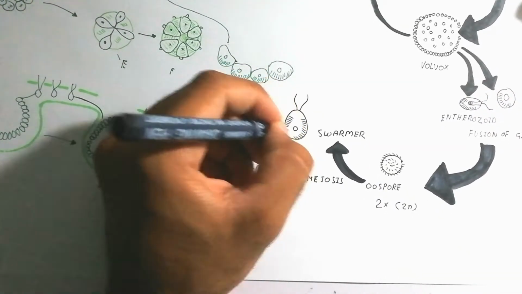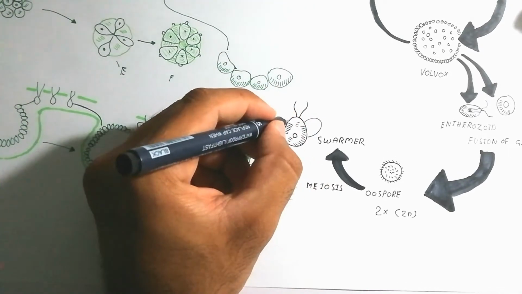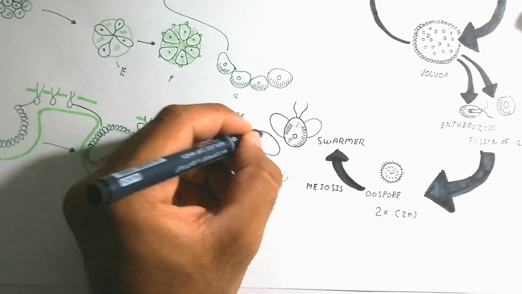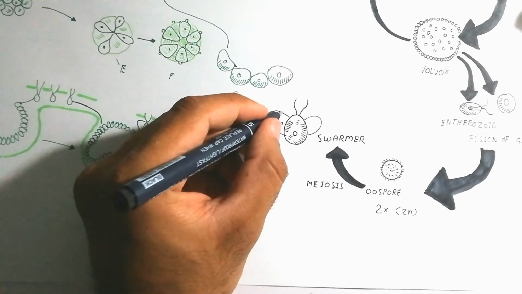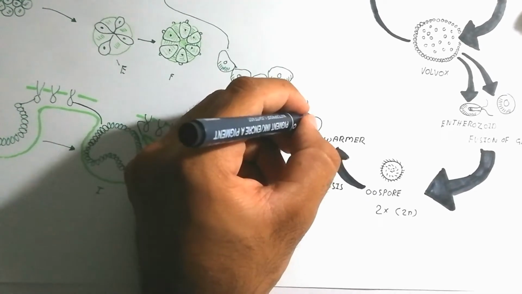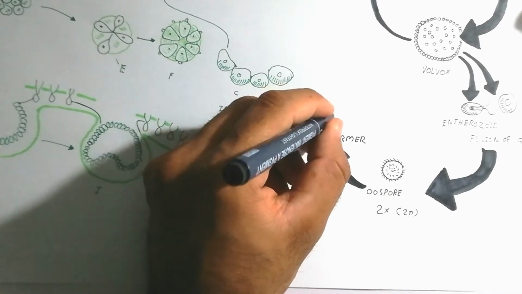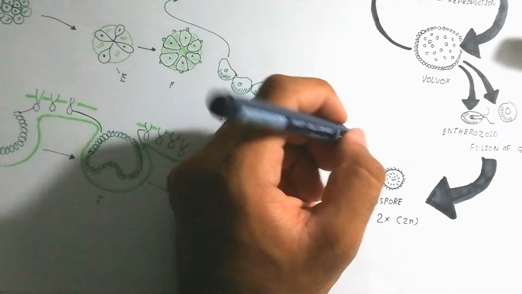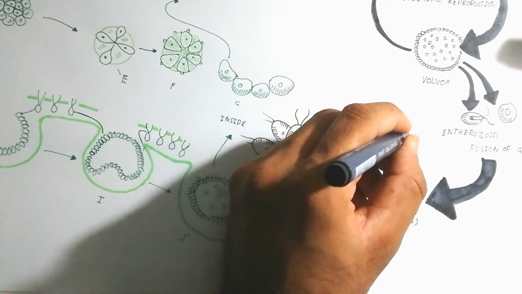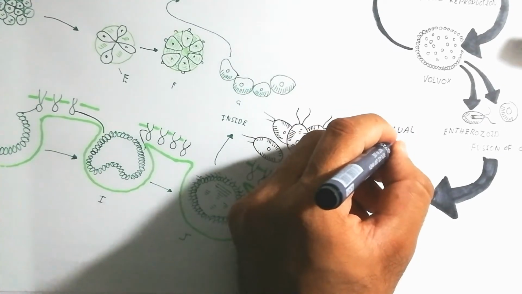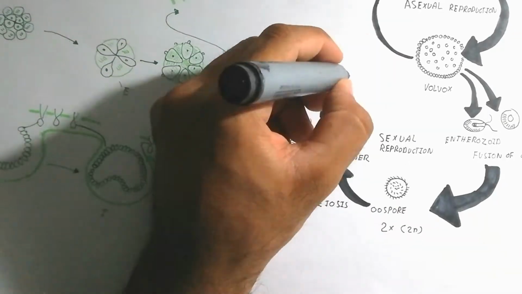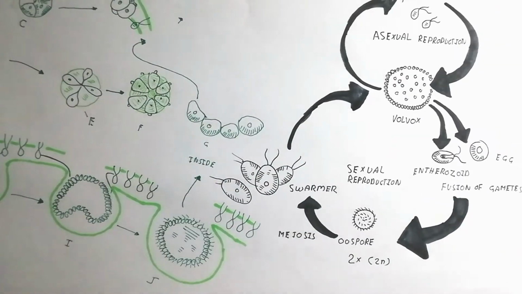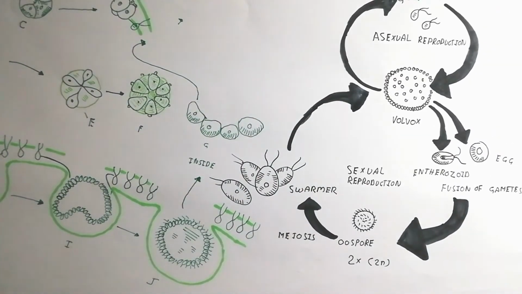That is the one end to one end by meiosis. One end to one end again converts to oospore, with two ends, and again meiosis will occur, and swarmers will be produced. A swarmer has the same structure as the outer layer of the colony, which is made up of gonidia.